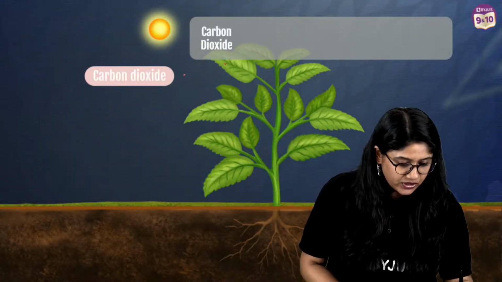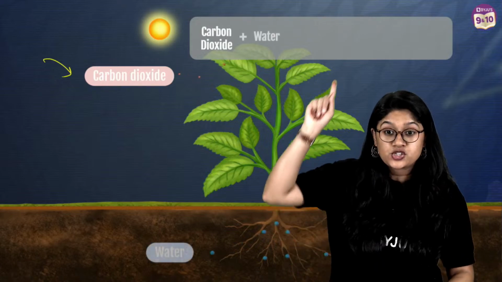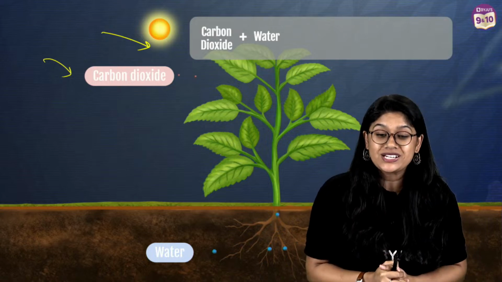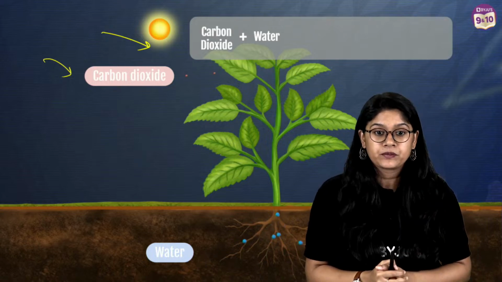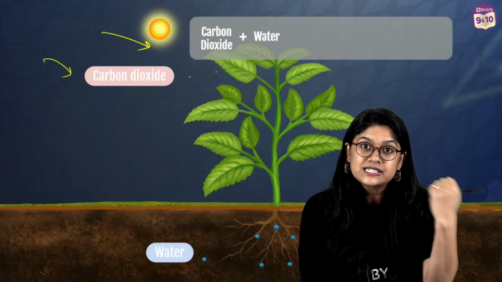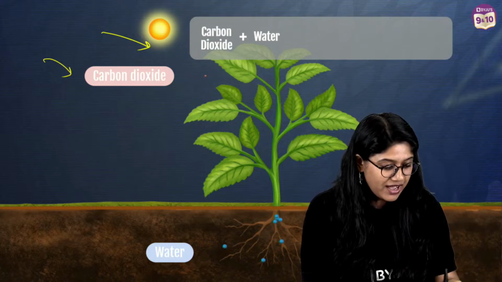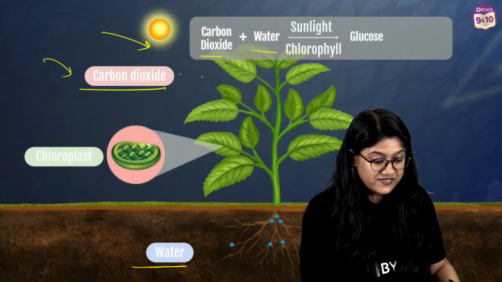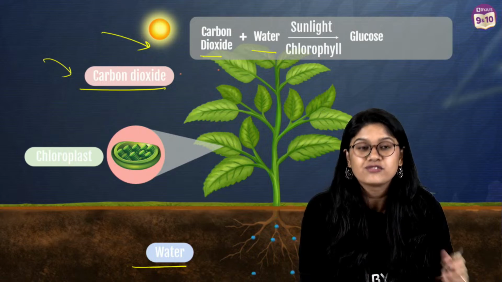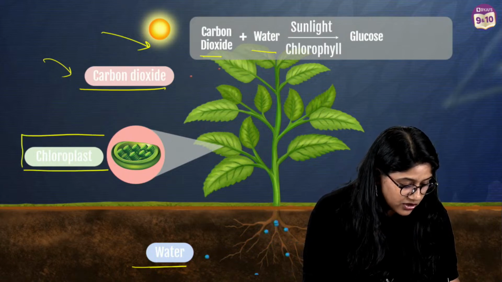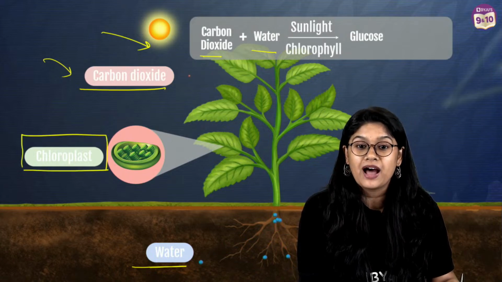Now let's focus a little bit more on the raw materials. We have the carbon dioxide that comes from the atmosphere. See over here what we have, the reaction. This is how you will be writing the reaction in the examination. What is H2O? H2O is water. In your textbook, we will see how we'll be writing the reaction also. So we have carbon dioxide and water, CO2 and H2O. Then of course we have sunlight, from the sun that gives us beautiful sunlight, and in the leaf we have this beautiful and amazing structure which is called the chloroplast.